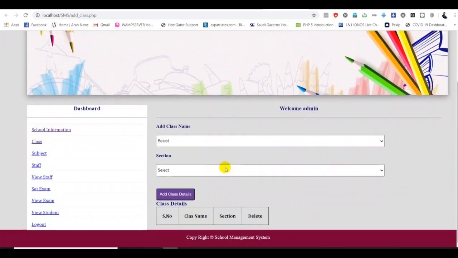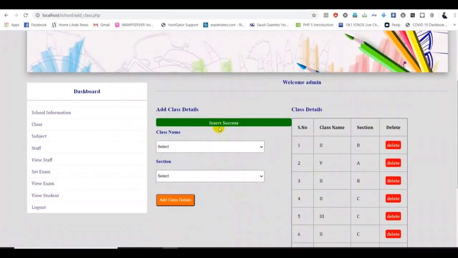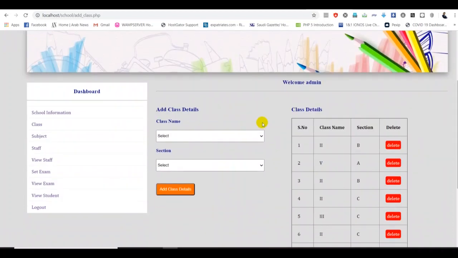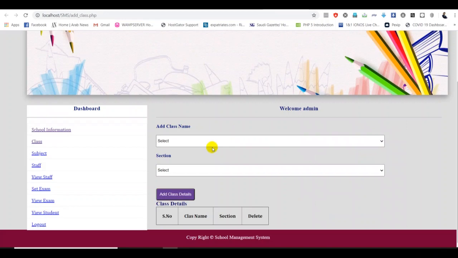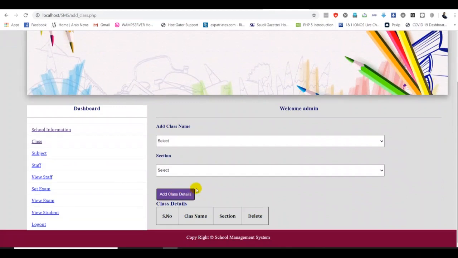I go back again to class, so you can add the classes and add the section. Once you add a particular class in detail, it should come in this way. For example, if I add some here, the insert succeeds, that's important. But so far we did not connect our database, so we can't do anything. Even if I select that one, nothing happens, because we want to connect our database with our pages. So now we have to add the database to our class sections.